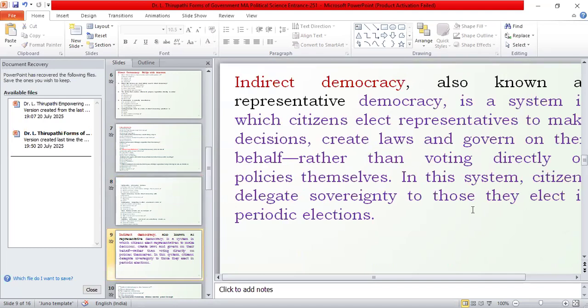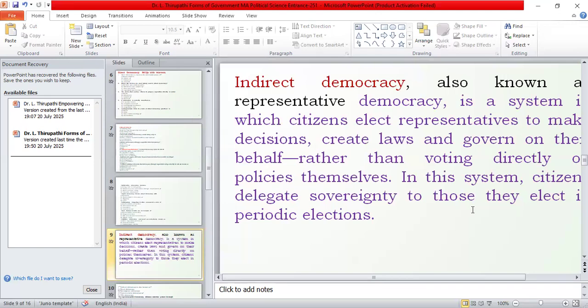Indirect democracy is nothing but a representative type of democracy. India is the best example for the representative type of democracy. In this system, citizens delegate their sovereignty to those whom they elect in periodical elections. That means in India we have general elections every 5 years.